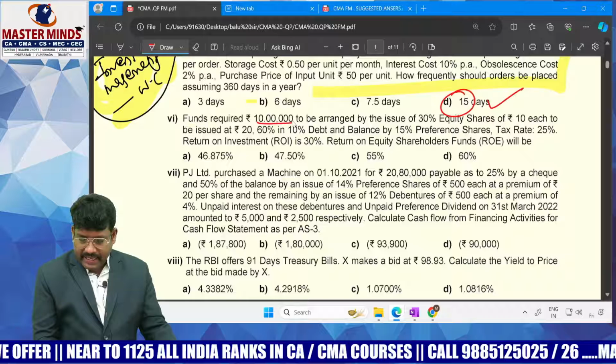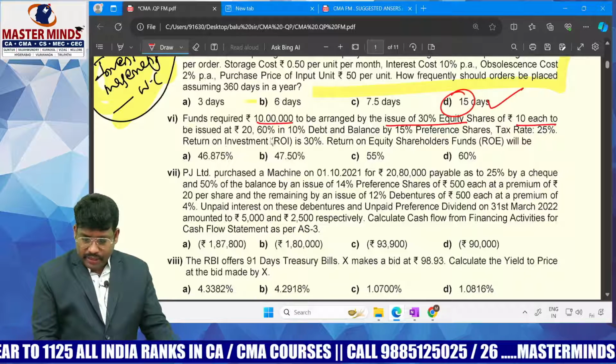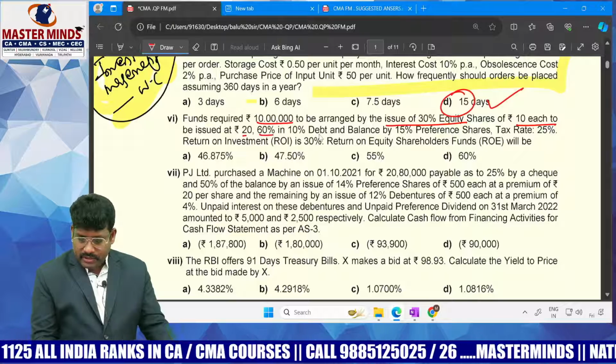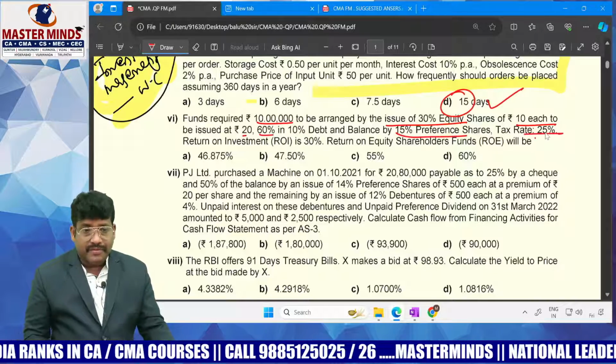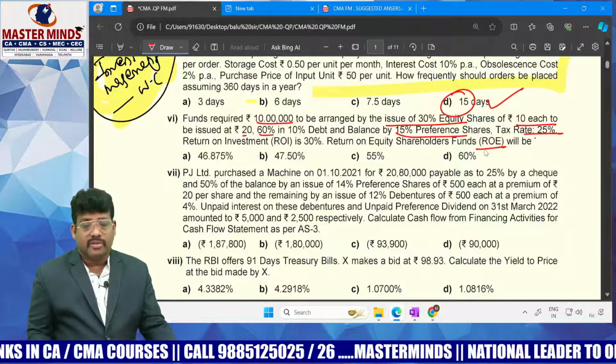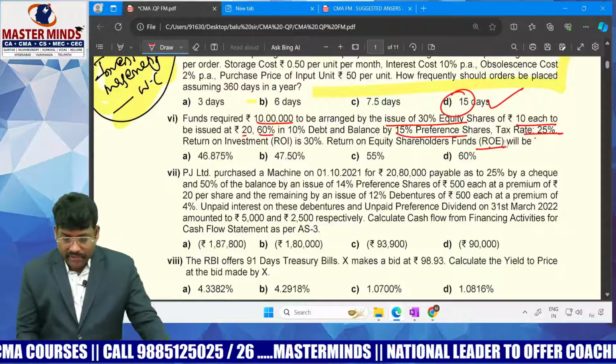The next question: funds required are 10 lakhs, arranged through the issue of equity shares of 10 rupees each issued at 20 rupees, 60% in equity, a 10% debenture, 15% preference share, tax rate is 15%. Then what would be the cost of equity or return on equity? Return on equity, not cost of equity. Return on equity, return on investment.